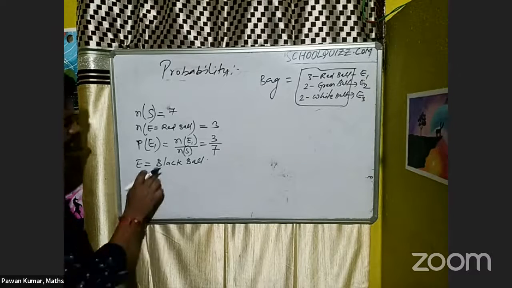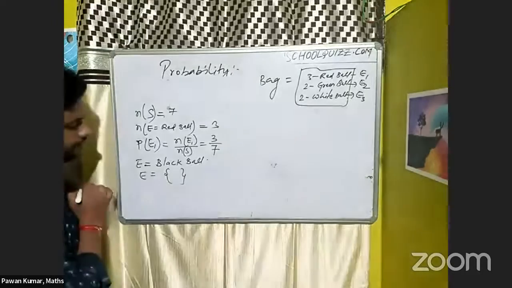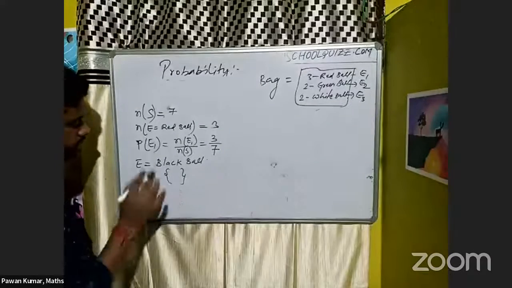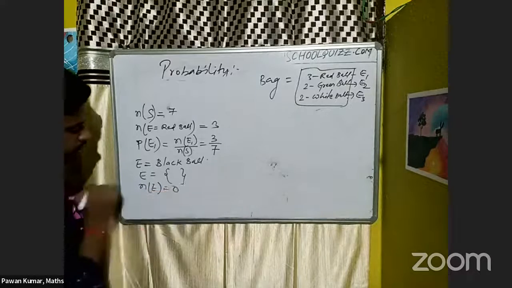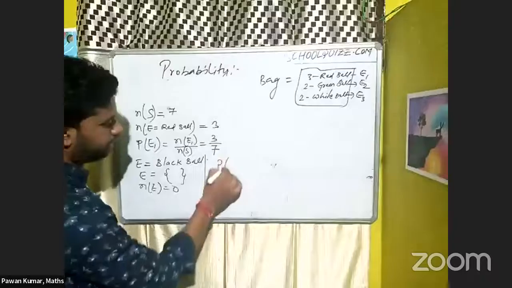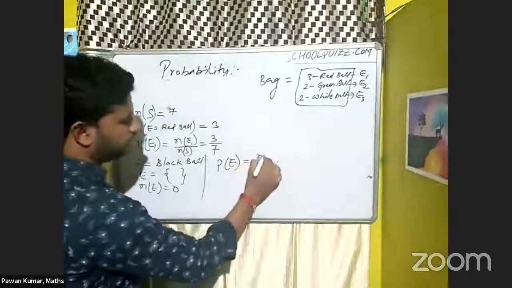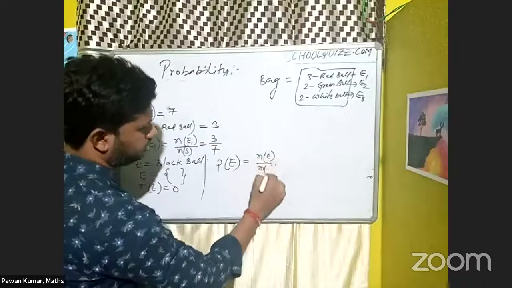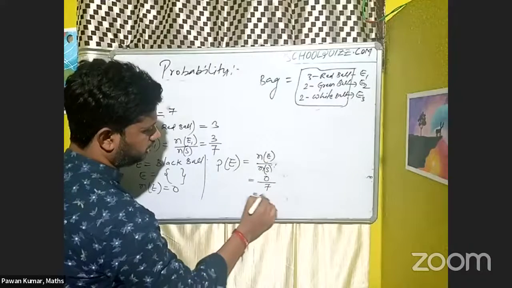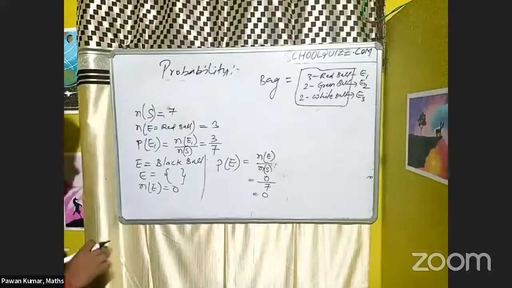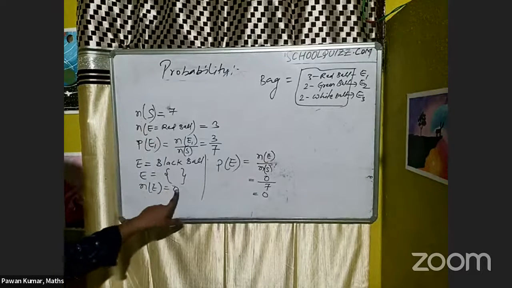So in the black ball case, what is the sample space of black ball? It's nothing. Blank. Don't write anything, keep it blank here. So that will indicate n of E is nothing but 0. So the probability of getting the event E, black ball, is n of E by n of S. So n of E is 0, n of S is 7. What we get is zero. This type of event is called an impossible event.